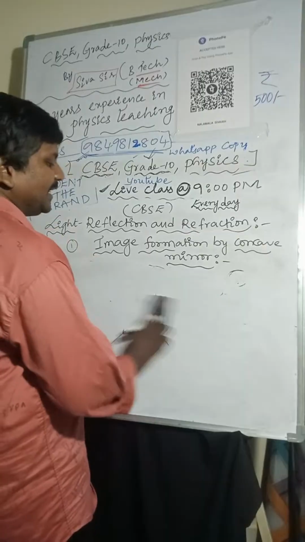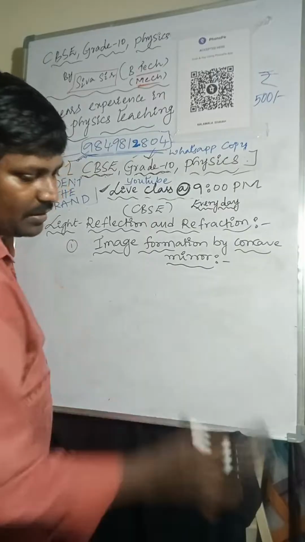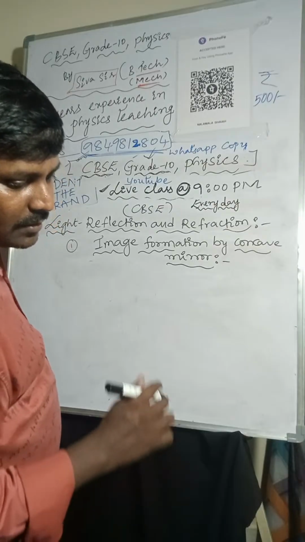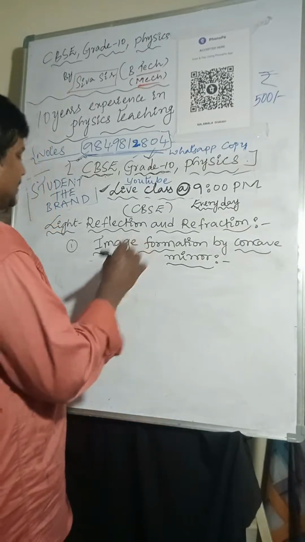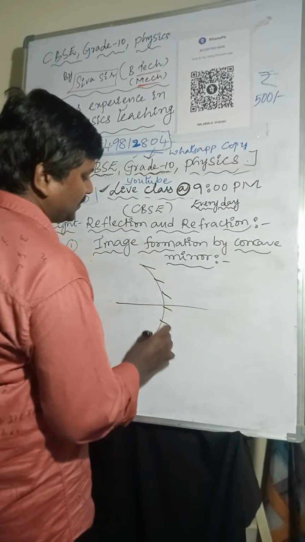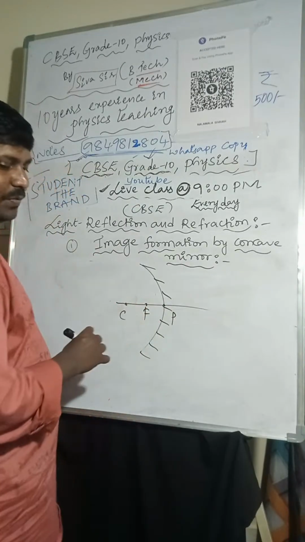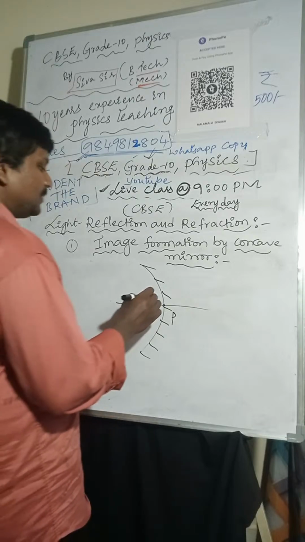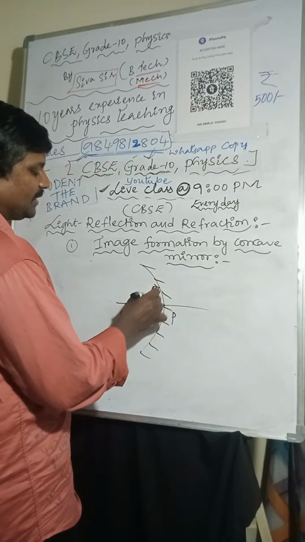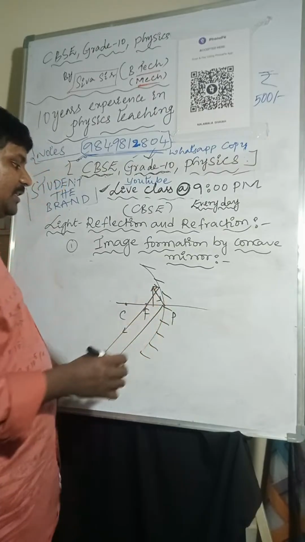Next, the object is placed between F and P. Here are the pole, focus, and center of curvature. One light ray I am taking like this passes through the focus. Another light ray incident at the pole reflects back.